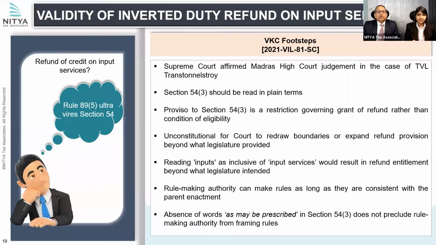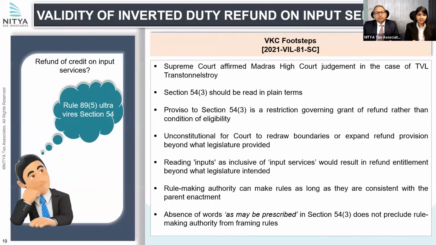So that is like a utopian view, and which will eventually happen. But as on date, whatever the legislature has drafted needs to be looked into, and only that can be seen. So they have said that the proviso to Section 54(3) does not stipulate a condition that only if the tax on inputs is higher than tax on output supplies, then the refund would be eligible of all the accumulated input tax credit.